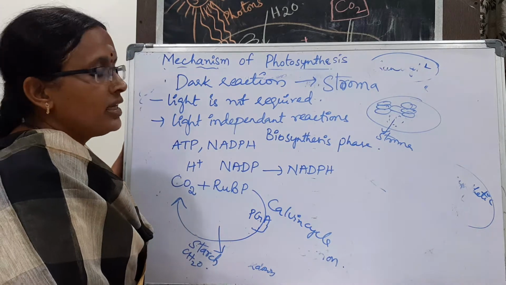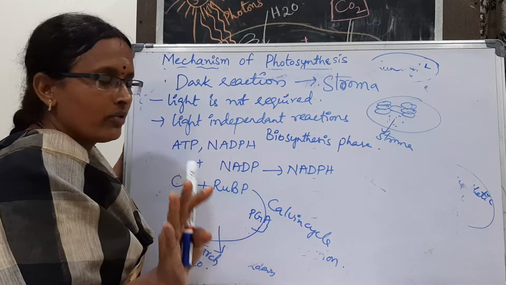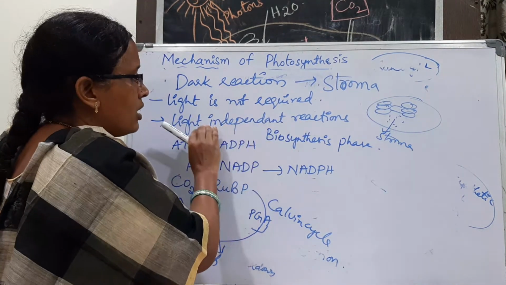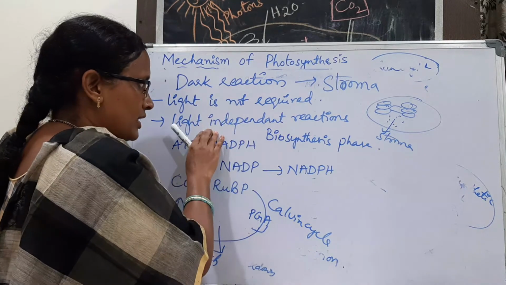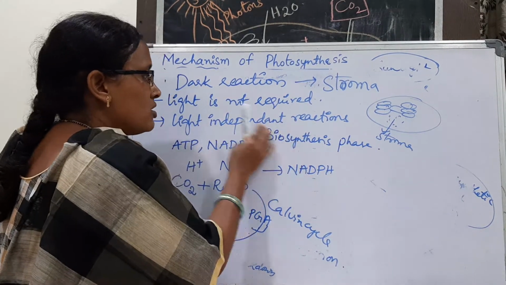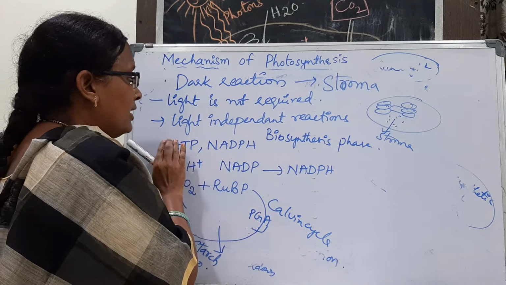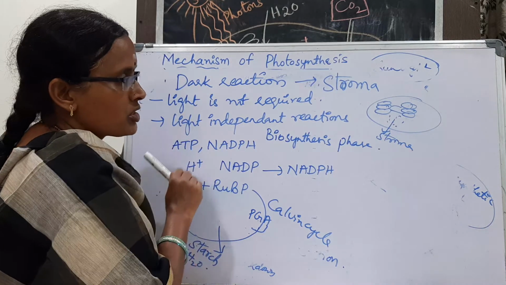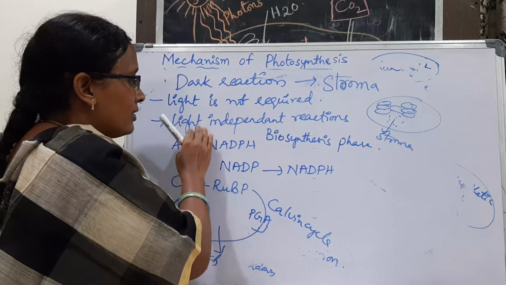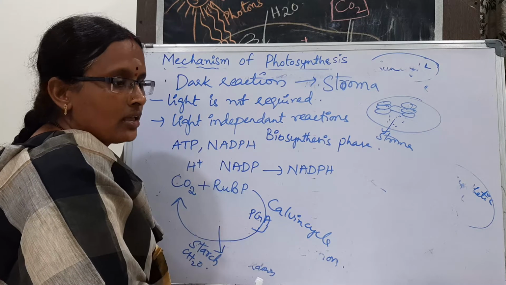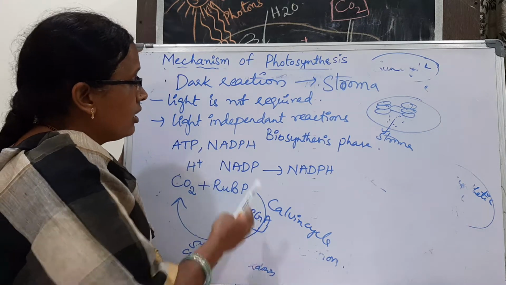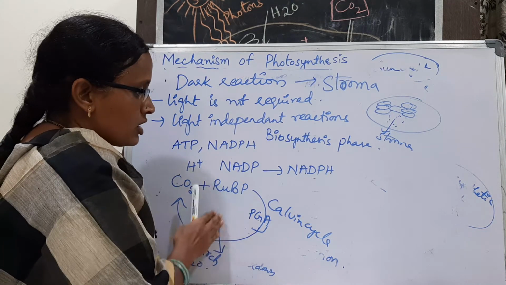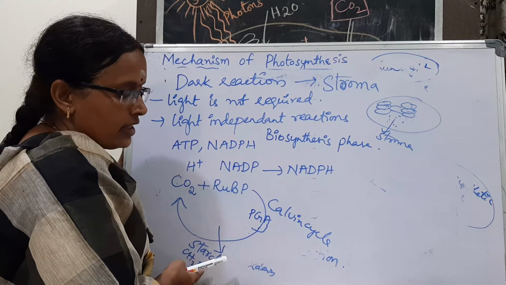Light is not required, meaning they do not require the light. Another name for dark reactions is light independent reactions, or biosynthetic phase. Whatever assimilatory powers are formed in the previous reaction, the photochemical phase or light reaction, are going to be utilized in the second stage of dark reactions, and so synthesis of our starch takes place.